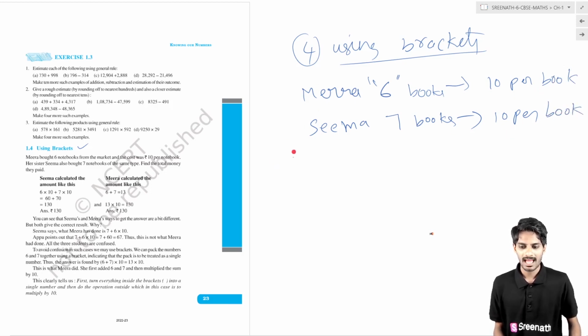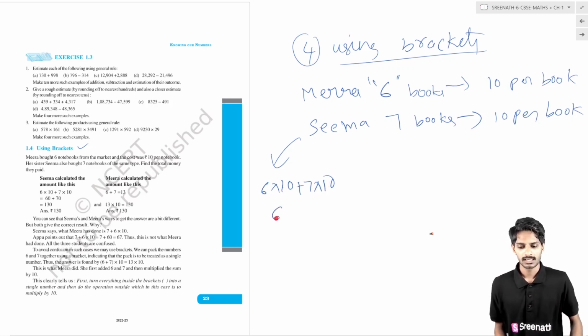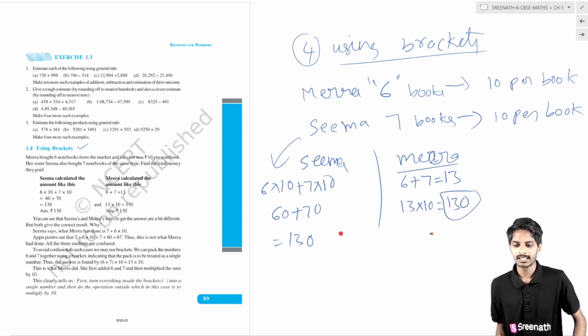Seema calculated the total amount they have to pay like this: 6 into 10 plus 7 into 10. Why? Because there are 6 items at 10 each, and 7 items at 10 each. That is 60 plus 70, equal to 130. Now this is Seema's calculation. Now Meera calculated: 6 plus 7 is equal to 13, 13 into 10 is equal to 130. Finally the answer is the same.